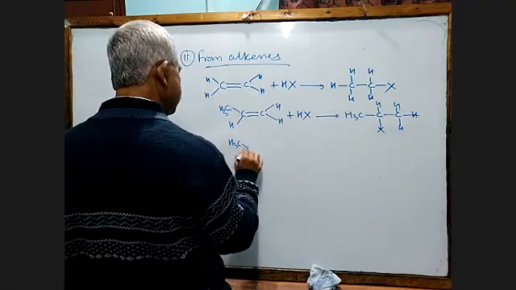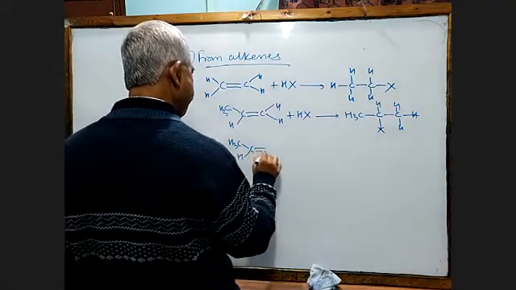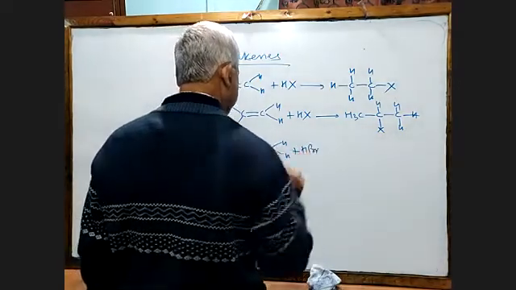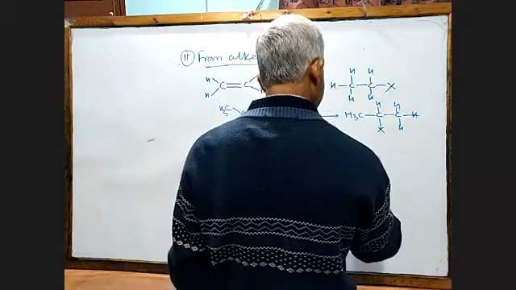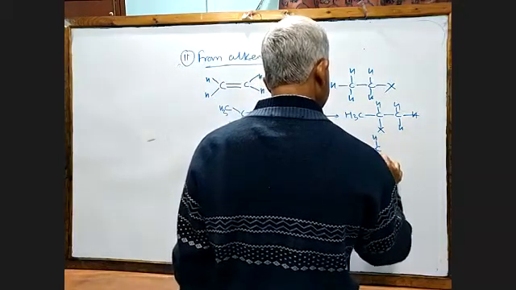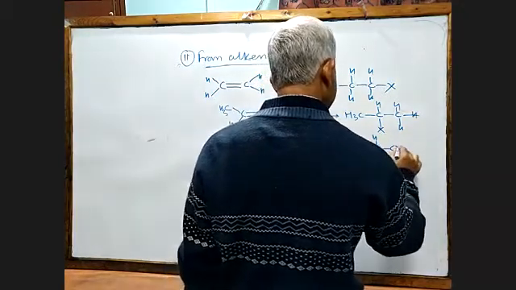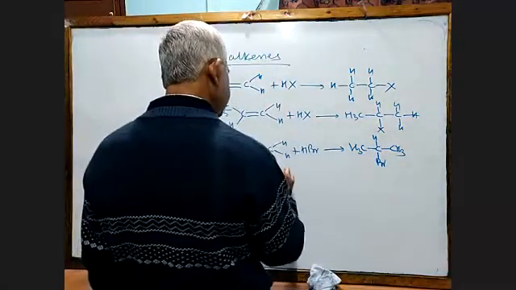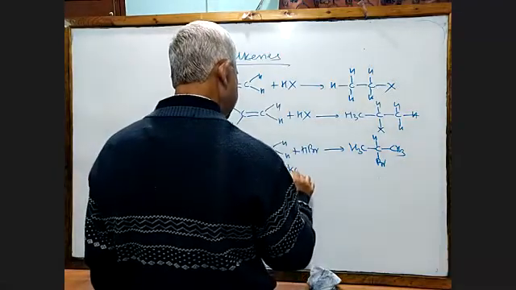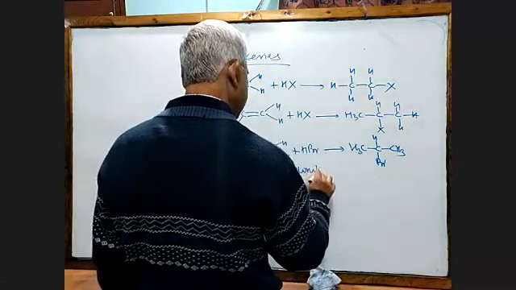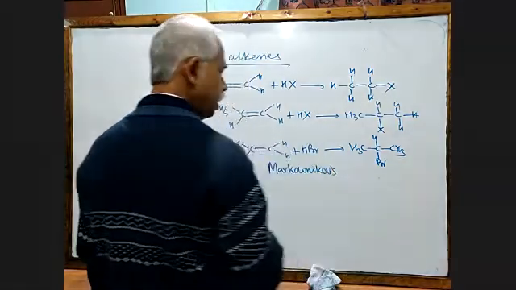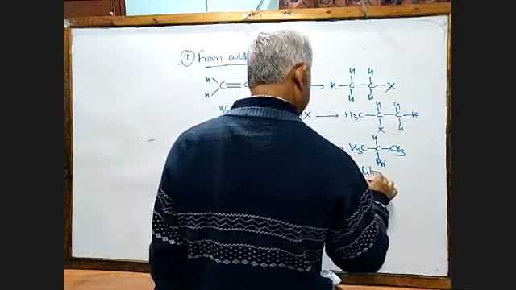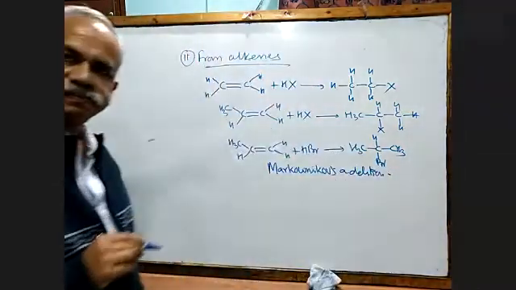Say I'm going to add HBr here. So it will be CH3CHBrCH3. How does it follow? This addition is a Markovnikov addition.